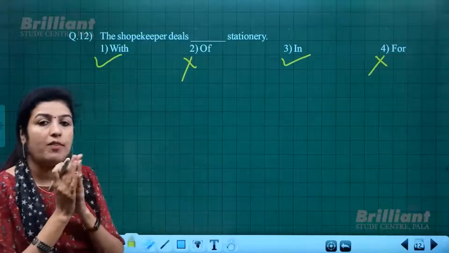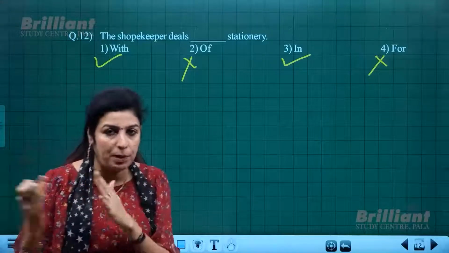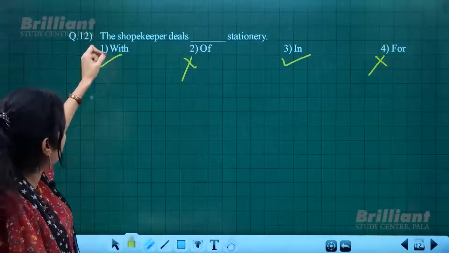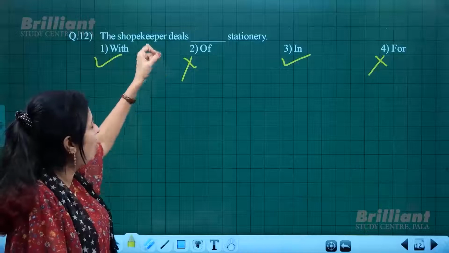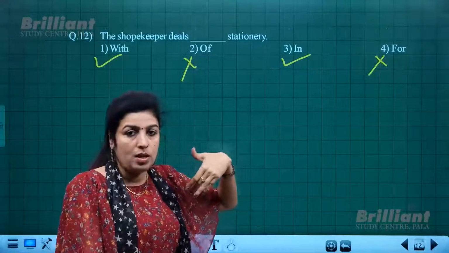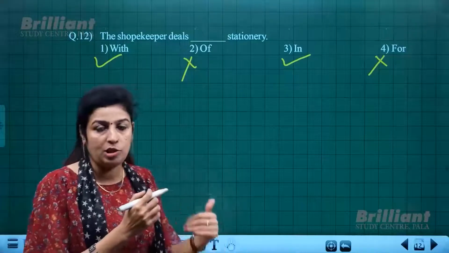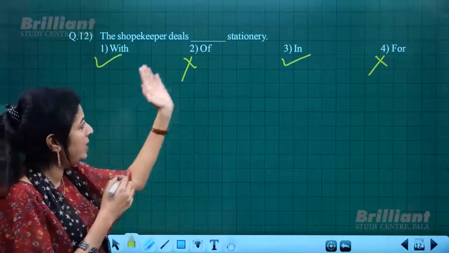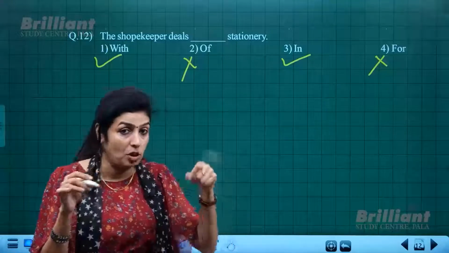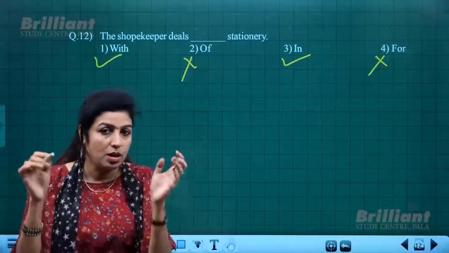When you have business contacts with people, human beings, we use the term "with". Suppose the shopkeeper deals with wholesale dealers, that means people. So when we have human beings or people in the sentence, it should be "with". But here we speak about items. Stationery here stands for the business items, not business people. So when we have business people, we can use the term "with".